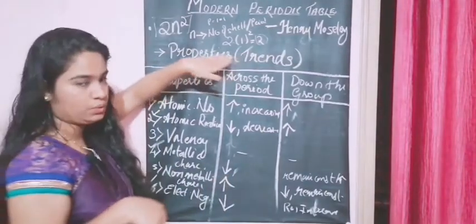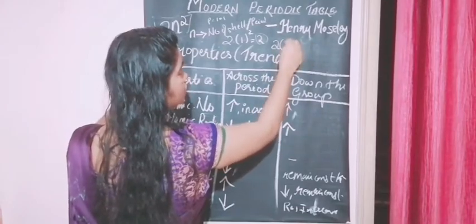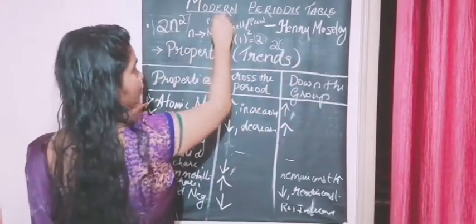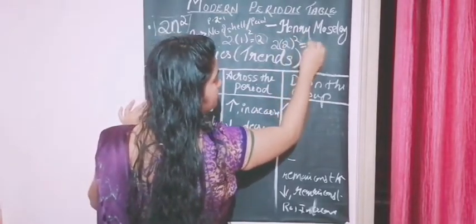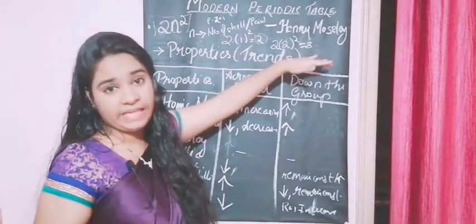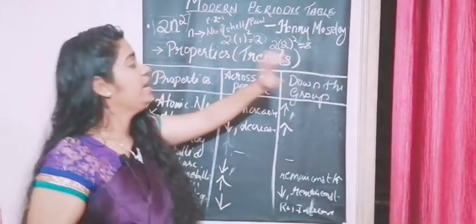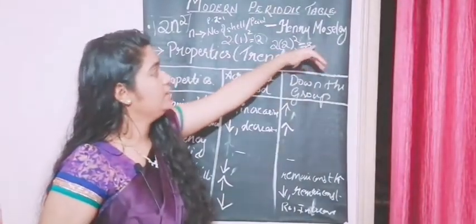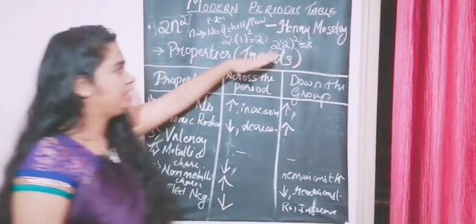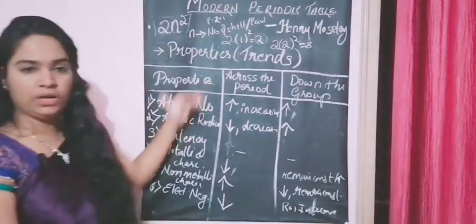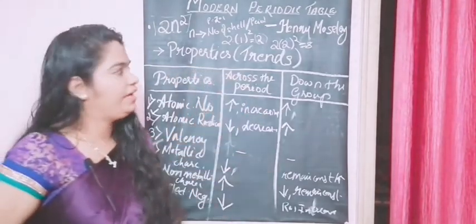Similarly, you go to the next one. For the second period, the number of shells is 2, so you put 2 square, and it becomes 8. So the number of electrons that can be accommodated is 8, not only in the outermost shell, but in total in that particular period. So it goes on like that. You can look into your periodic table and analyze it later on.